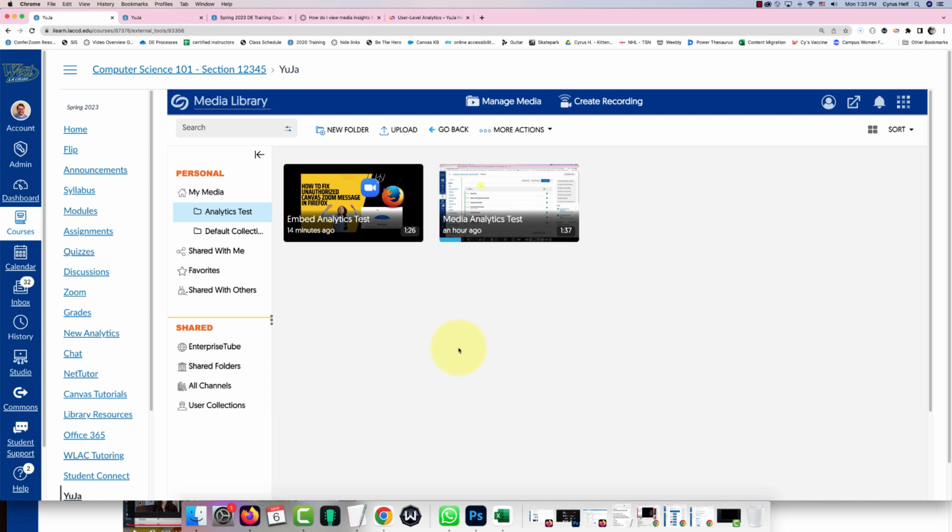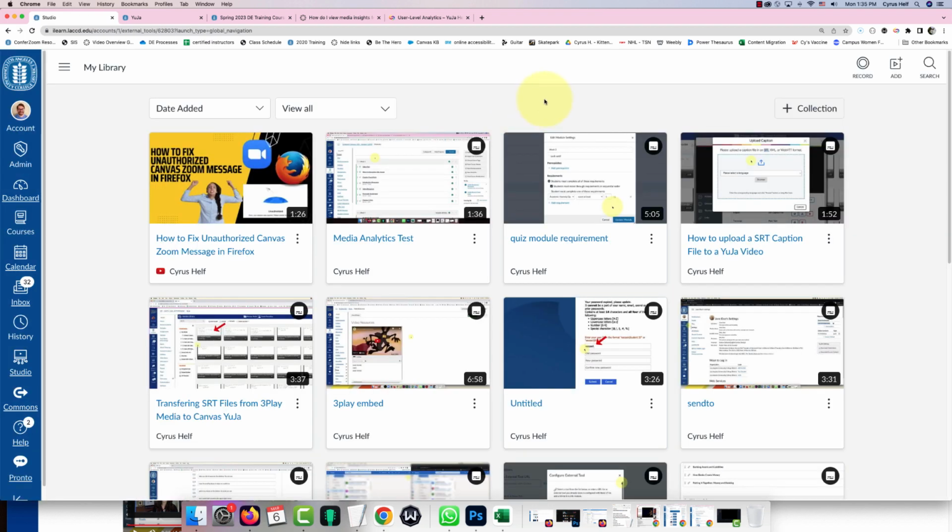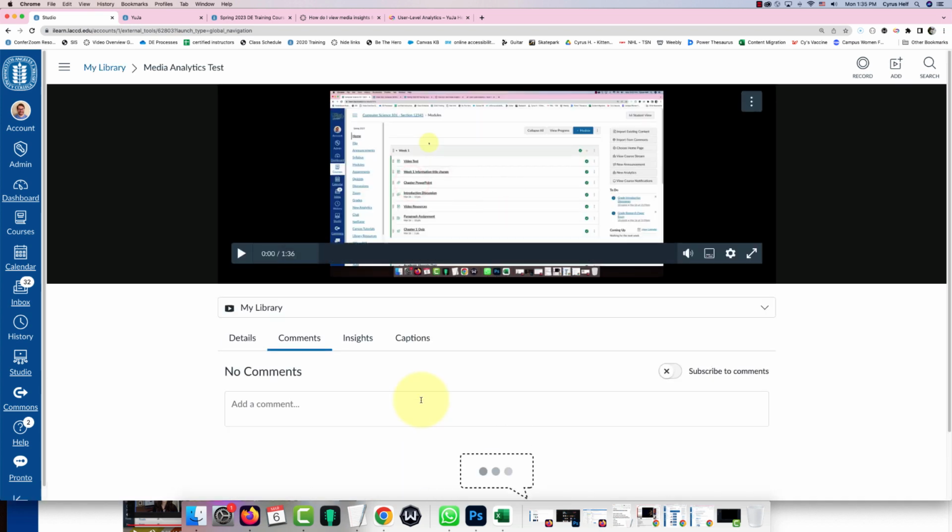So let's now try Canvas Studio, and to get to those analytics, or media insights is what Canvas Studio calls them, in the global navigation list you can click on Studio, and then for this one you actually click on the specific video that you want to get the analytics for.